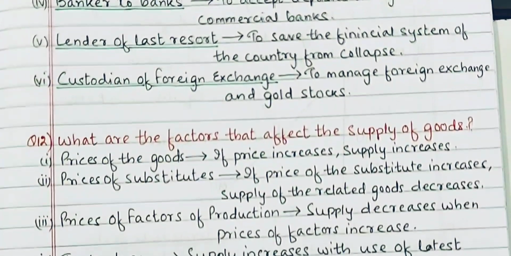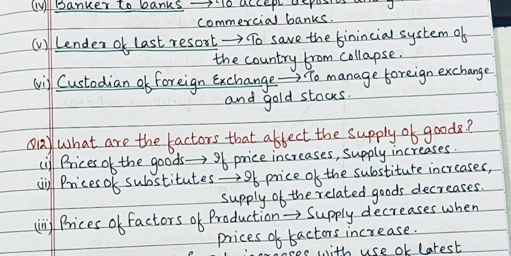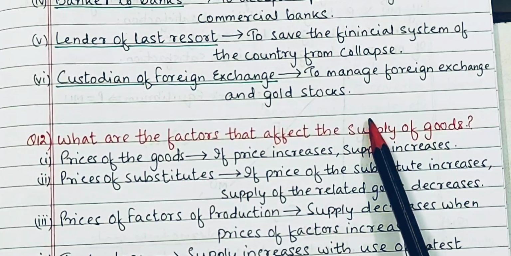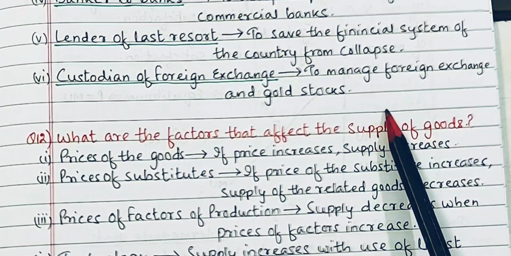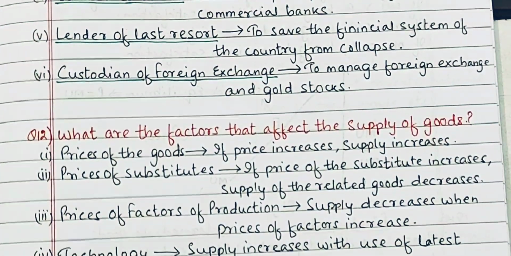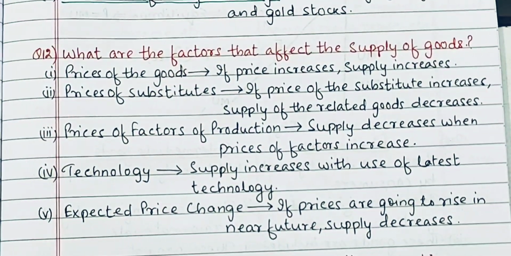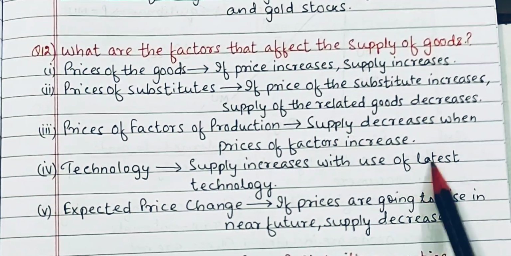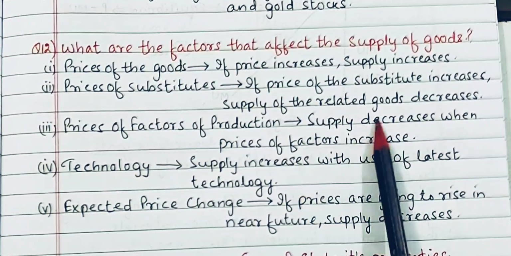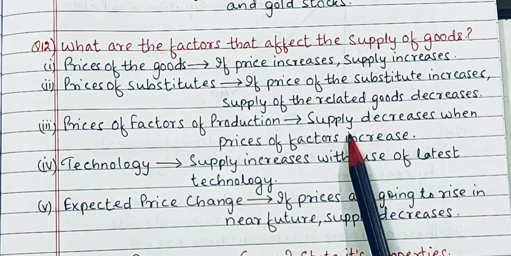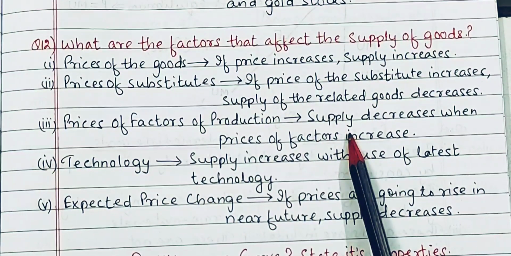And last, custodian of foreign exchange. It manages the foreign exchange and gold stocks for India. Okay, so these are the important functions. Let's move on to the next question. What are the factors that affect the supply of goods? We have studied the factors that affect the demand of goods, and this is supply. Not much difference. Basically, one or two points are similar.